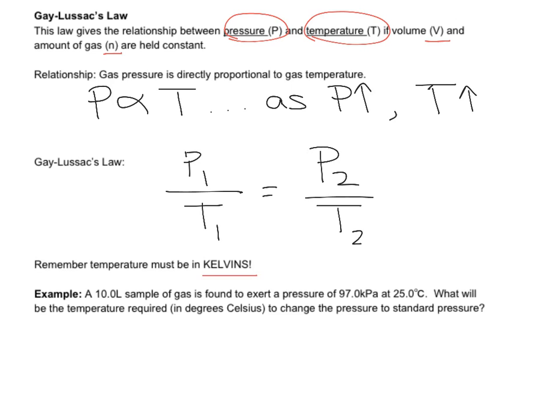So thinking back to our Boyle's law and gas variables, we looked at the different units that pressure can be measured within. So we have atmospheres, we have kilopascals, we have torr, and we have millimeters of mercury. So as long as they're consistent, it doesn't really matter which one that we're actually using for these questions. So let's look at an example here.